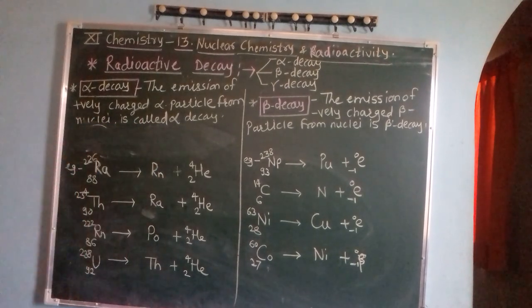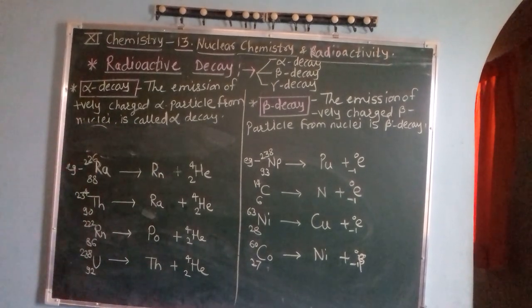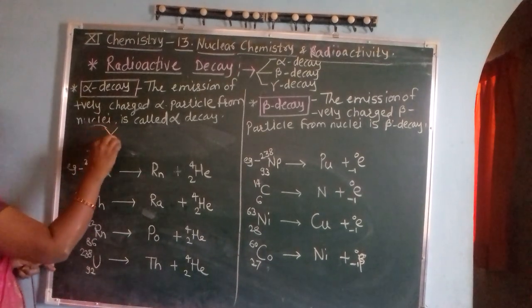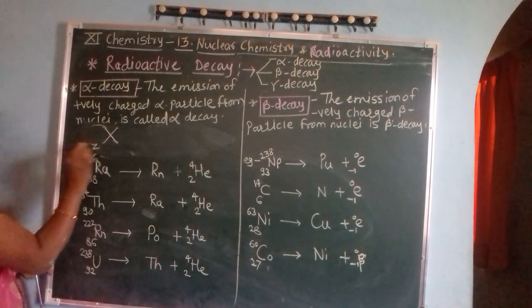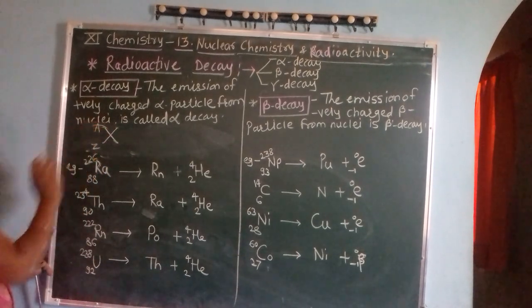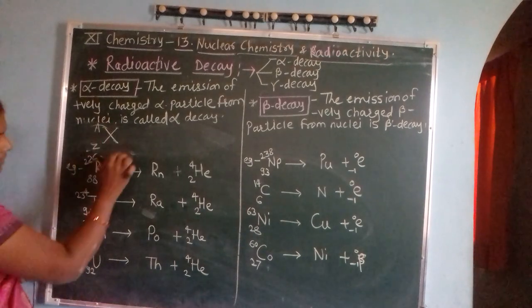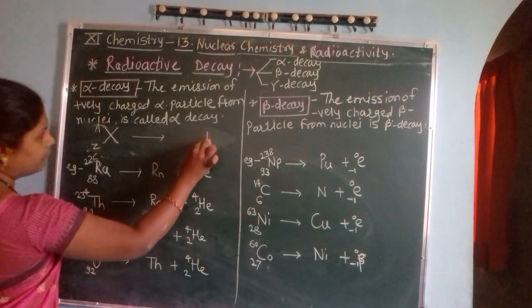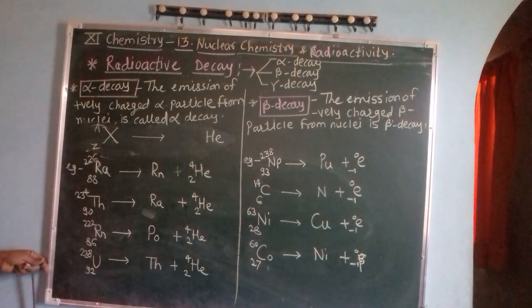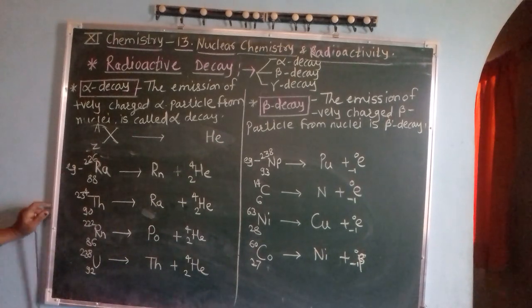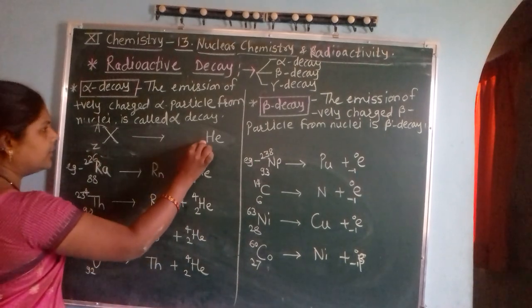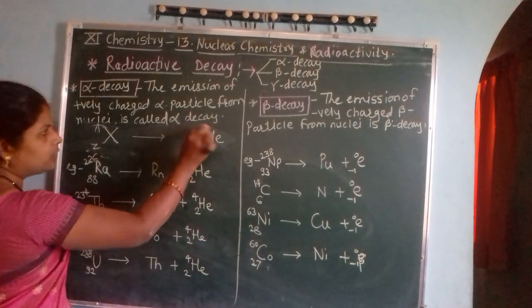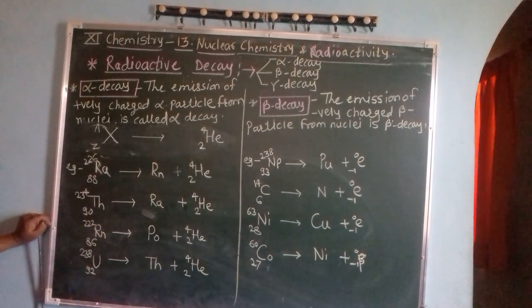Suppose we consider that X is any radioactive element whose atomic number is Z and mass number is A. From such a nuclei, if one alpha particle is emitted, now the alpha particle is similar to a helium nucleus, so we write it as a helium nucleus with two protons and two neutrons, that is mass number 4, proton plus neutron.